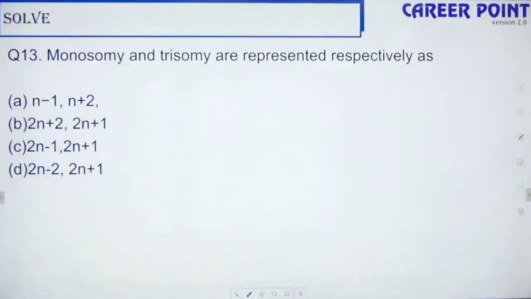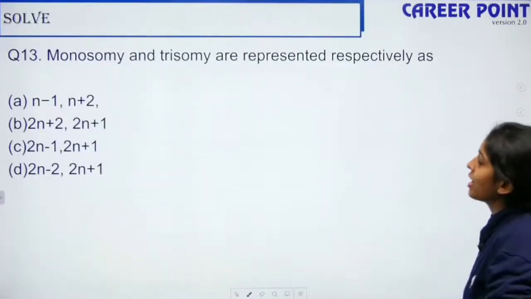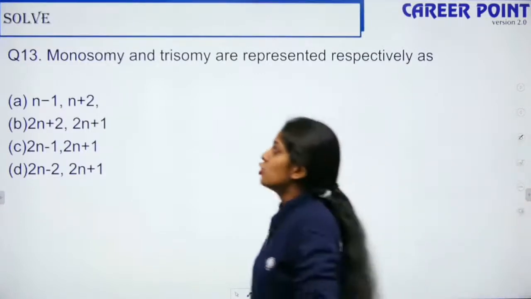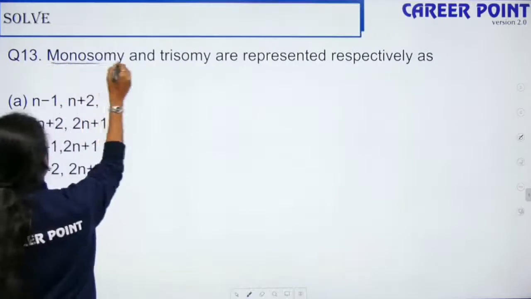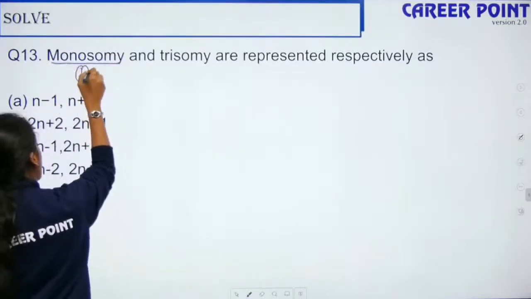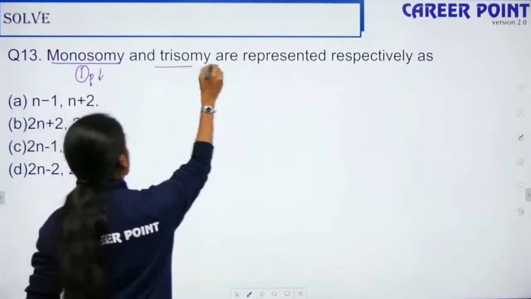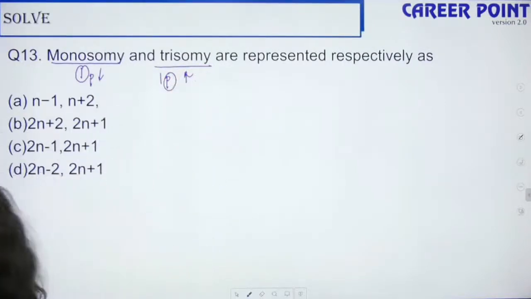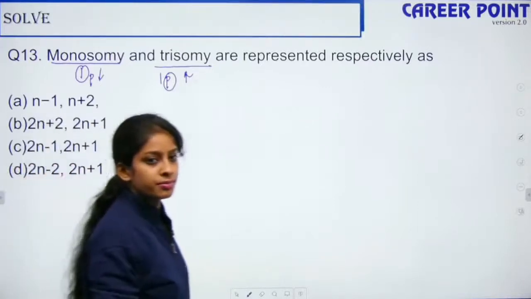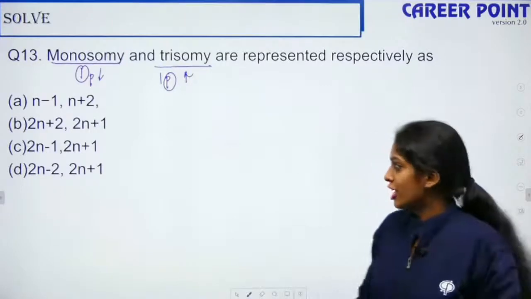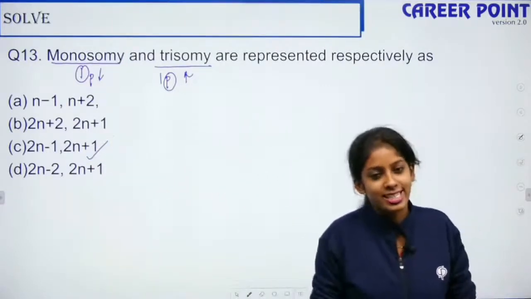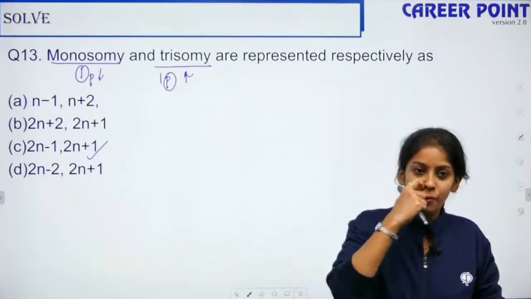Okay, so question number 13. Monosomy and trisomy are represented respectively as. Monosomy is 1 chromosome less, 1 pair less. Trisomy is 1 pair extra. So now give me the answer. Yes, absolutely right. Keshav has instantly given me the right answer. Perfect, very good. Good Satyendra, good Shimpi, very good.